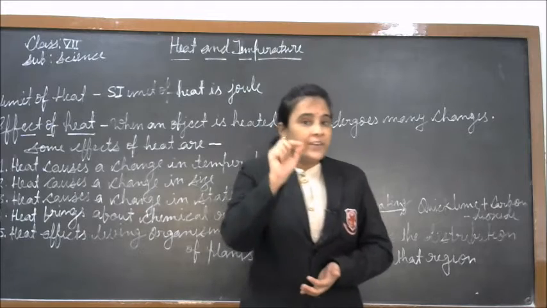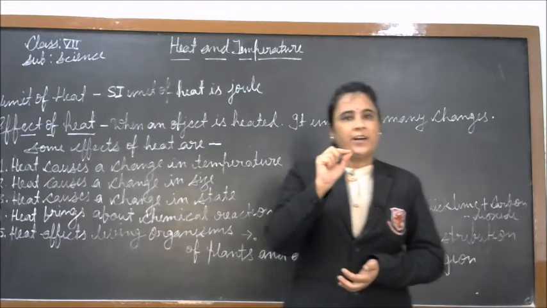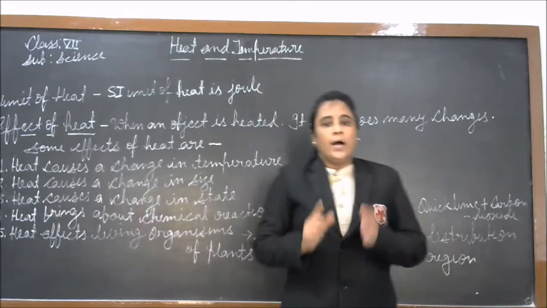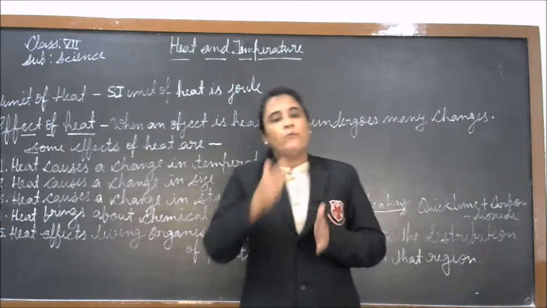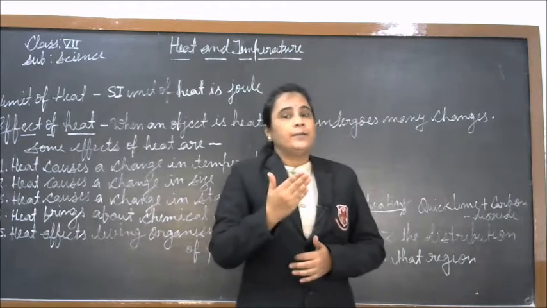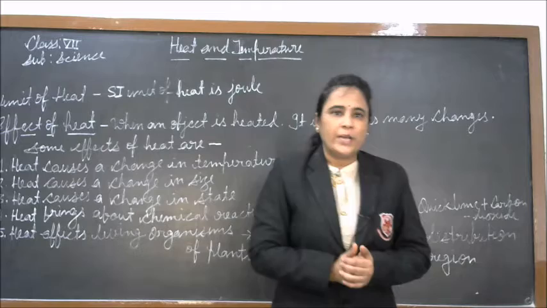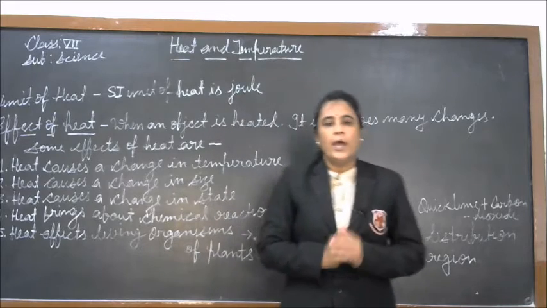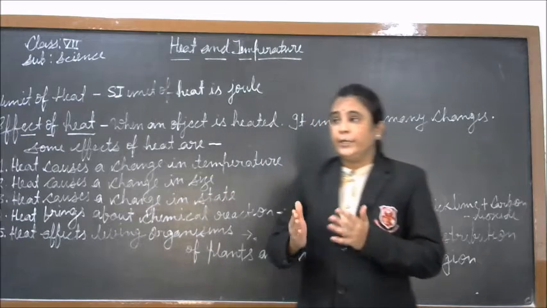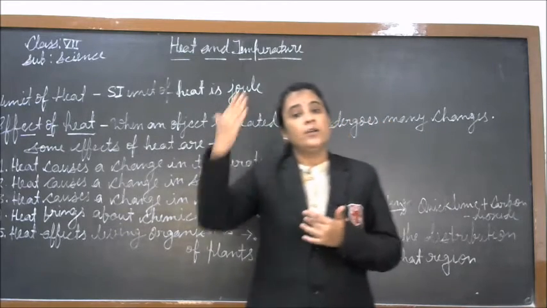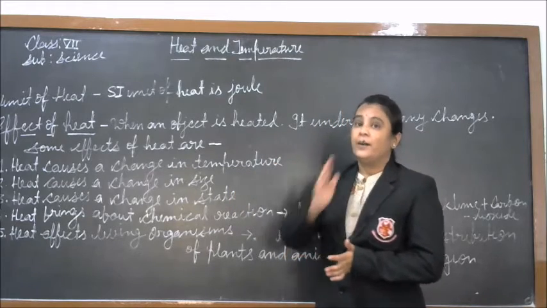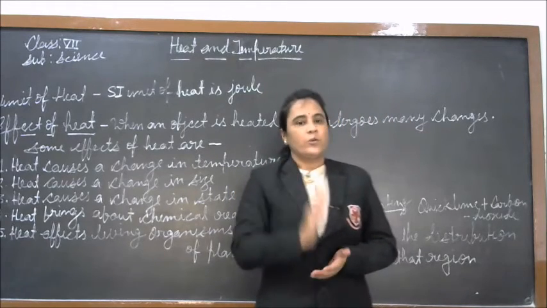The conversion of liquid into vapor by heating is known as vaporization. On cooling, vapor can be converted into a liquid and liquid into a solid. Thus, change of state is a reversible process.